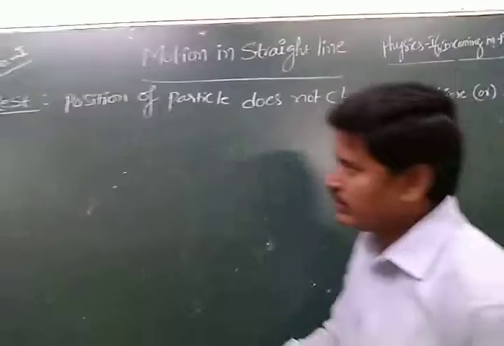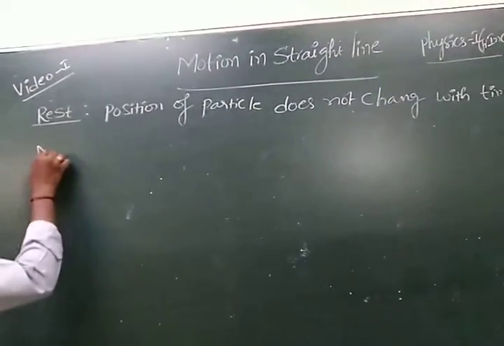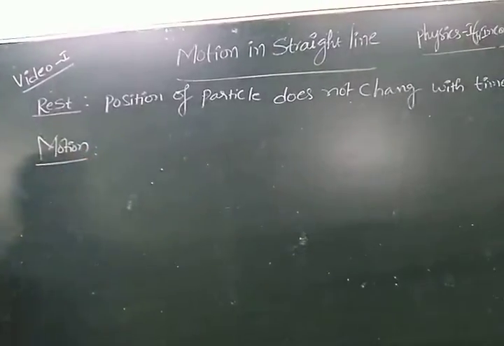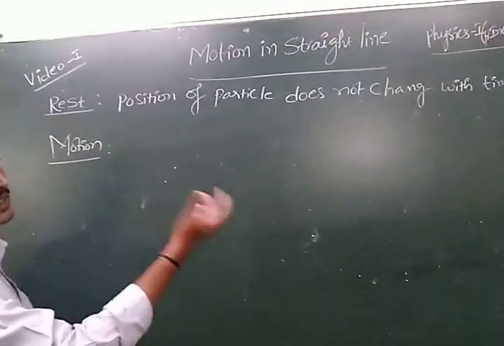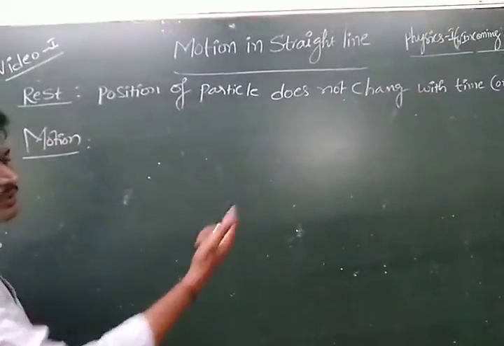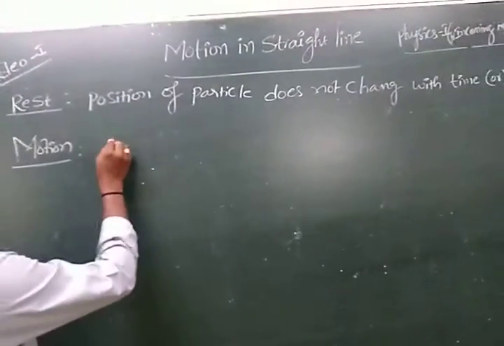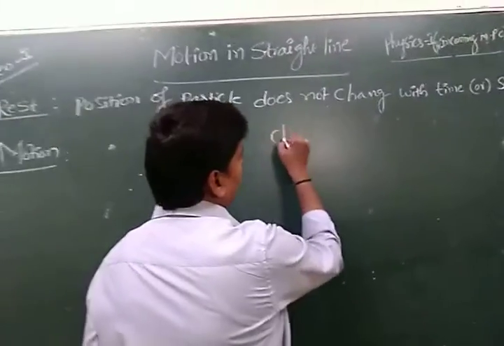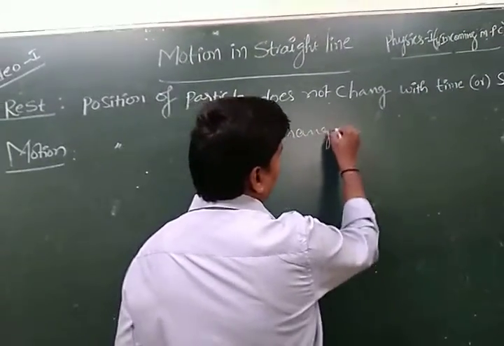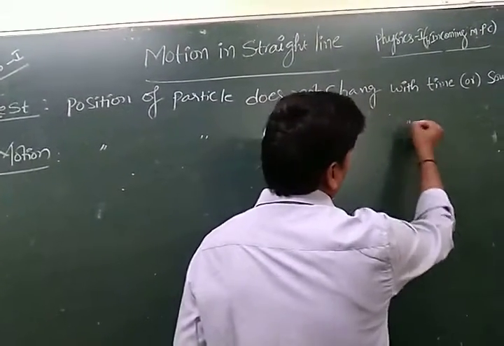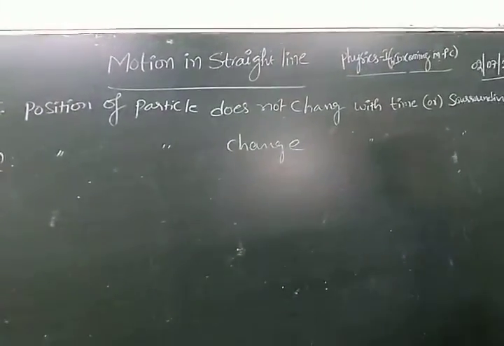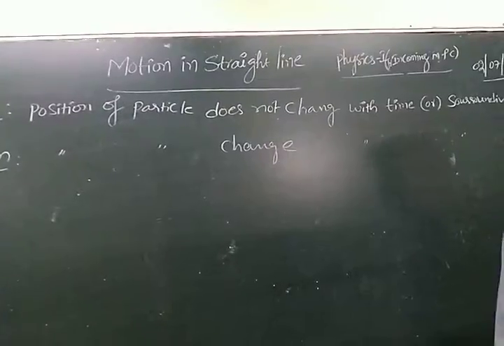Next, the statement of motion is that the position of the particle changes with respect to time or with respect to surroundings. It is called motion.